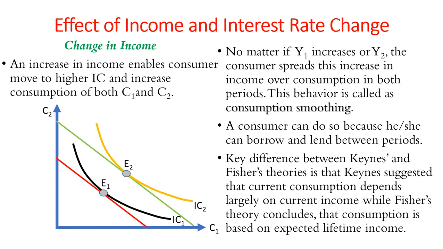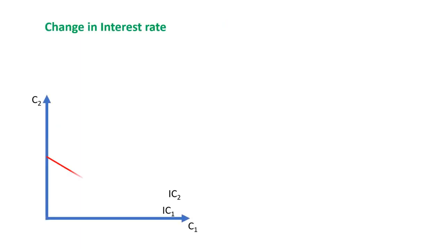Now, the change in interest rate. An increase in interest rate alters consumers' preferences, makes saving in the first period more attractive, and thus increases the consumption of C2 at the cost of C1.